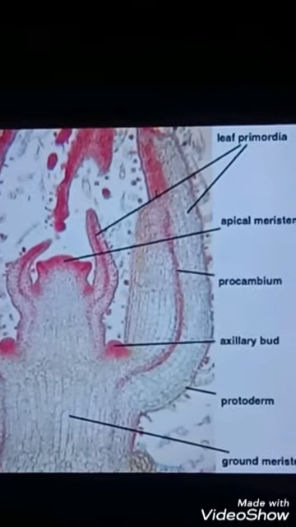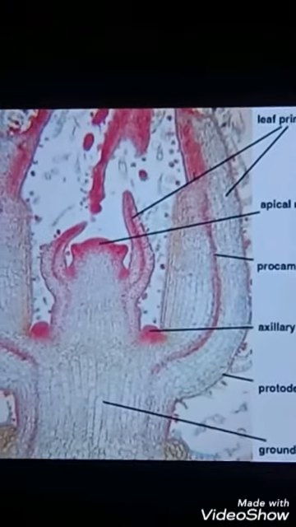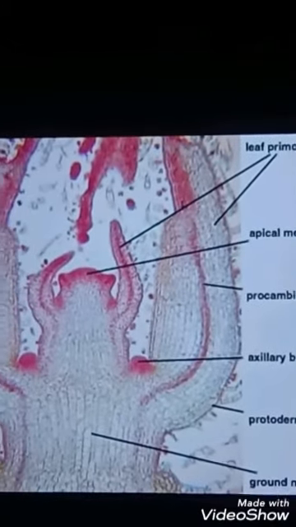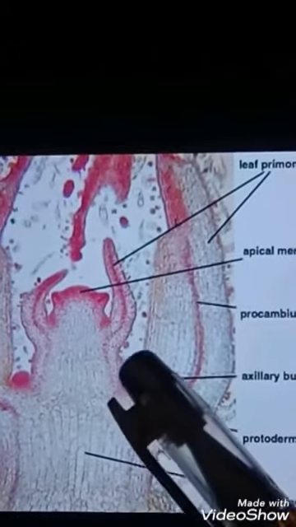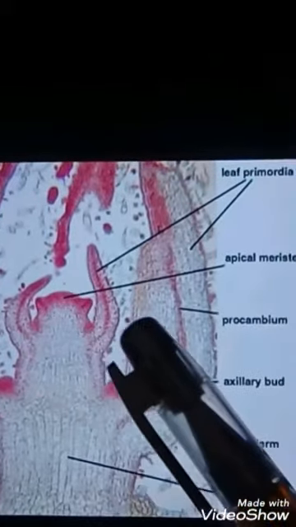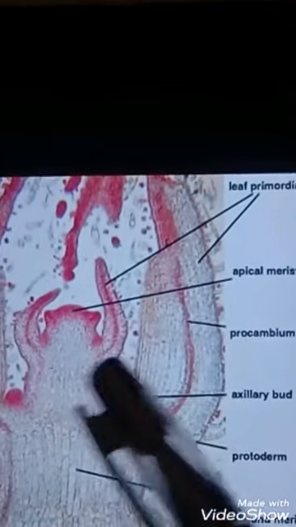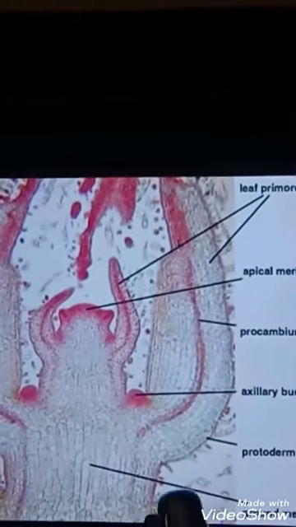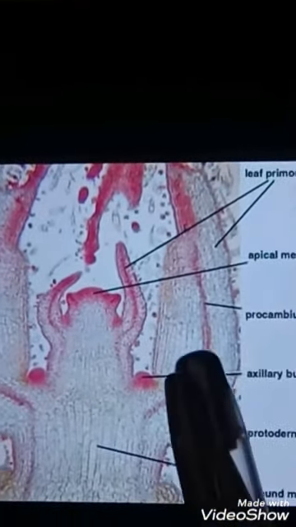Now friends, this is an ultra thin section of shoot apex, and as I showed you practically, this is the shoot apex and these are the youngest leaf primordia that you can see on either side of the shoot apex. These are some larger leaves.